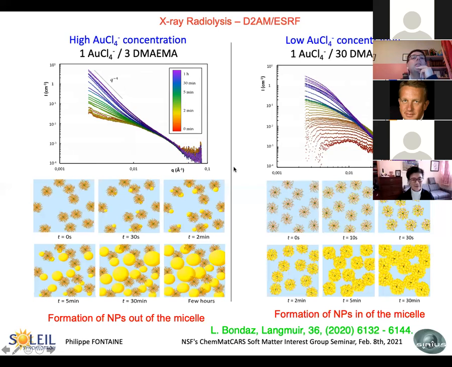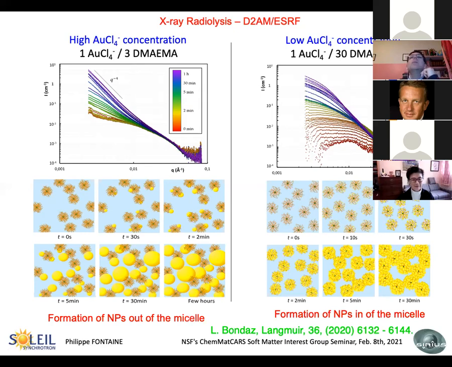decrease of the intensity. And we interpret that, since at this concentration there is no water in the micelle, as the formation of colloids outside of the micelle, but in the vicinity. In fact, the micelles are just here to locate the point where the nanoparticle will grow. So we have formation outside of the micelle.